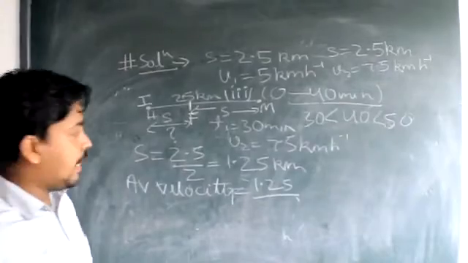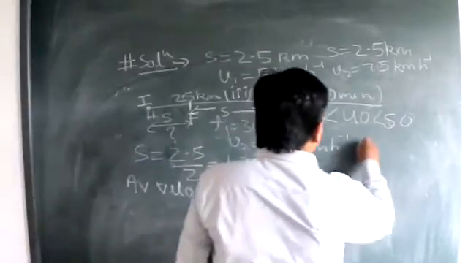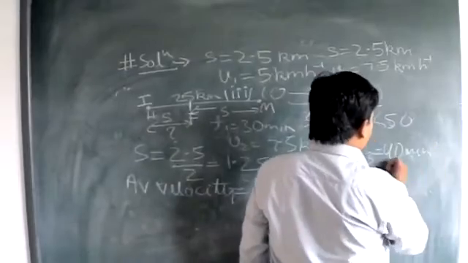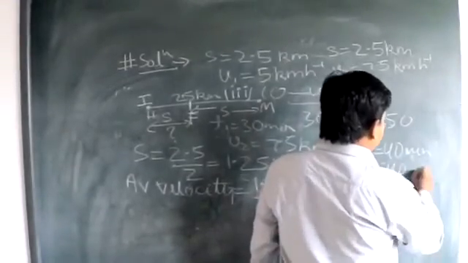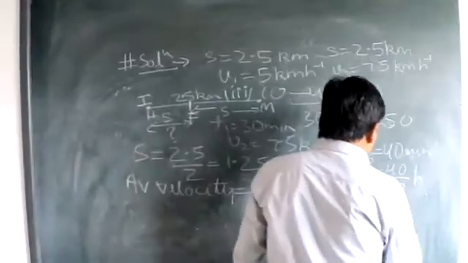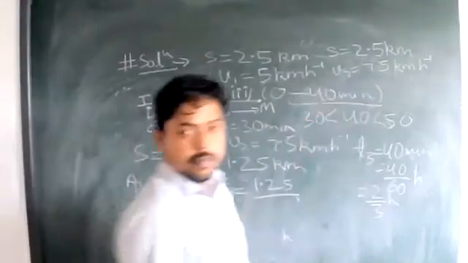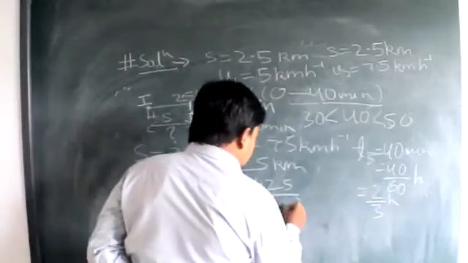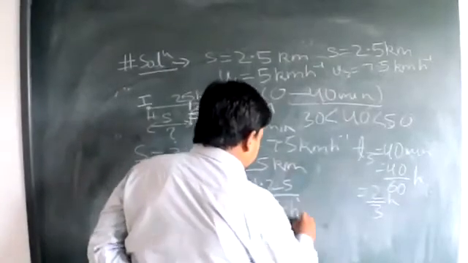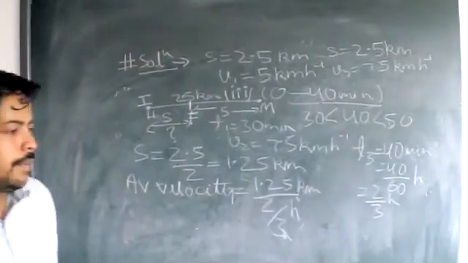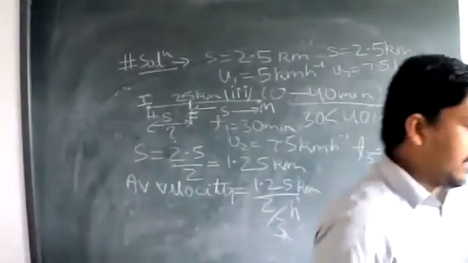The time. Time is how much? 40. So T3 is 40 minutes. This minute needs to be converted into hours, so this will come out to be 2/3 hours. Okay. So just putting this 2/3 here now. This will be in hours, this will be in kilometers. So how much will the value come out to be after calculating?